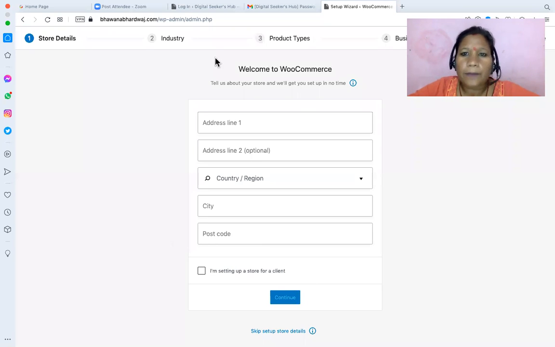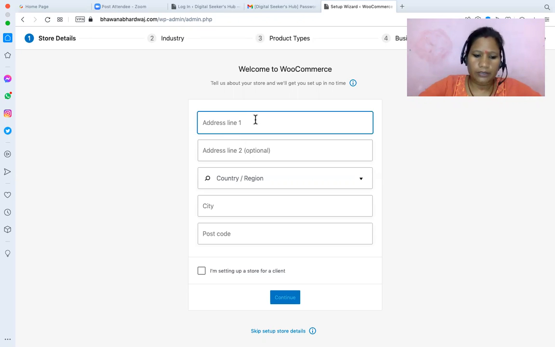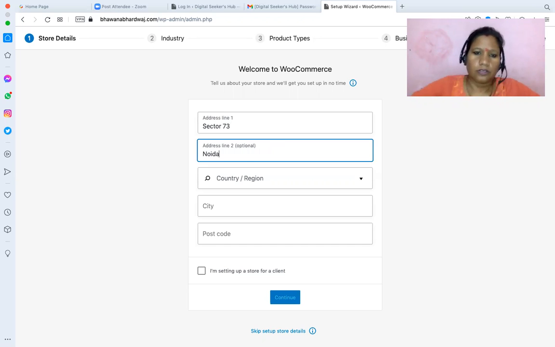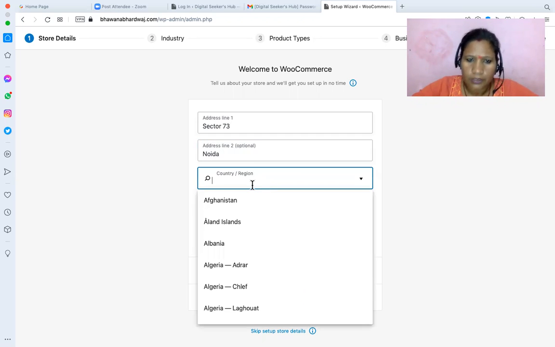So we have installed WooCommerce, and now WooCommerce is trying to set up our online store, right? So here we are starting with the address. I'm just writing sector 73, Noida, India.